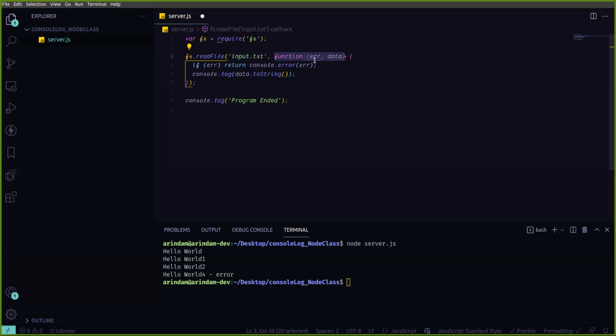This method actually takes two arguments. One is error, another is data. Error means if any error happens, then it will come to the error variable. If not, and any data is there, then it will come to the data variable. So this part is actually the callback. Callback is a method or function that we call from another function. That is kind of callback. That way you can handle your error.